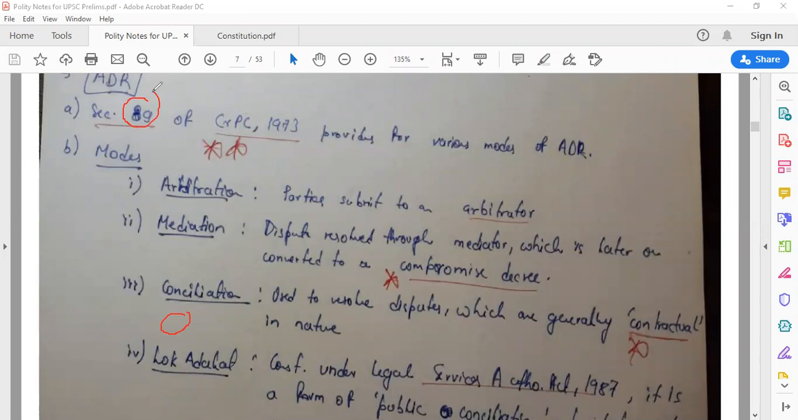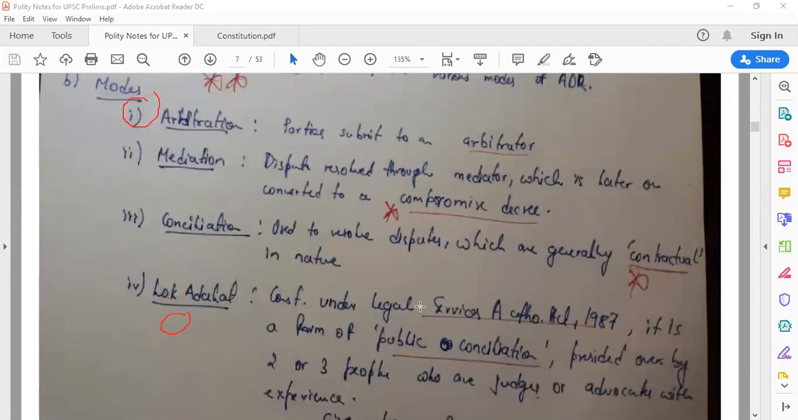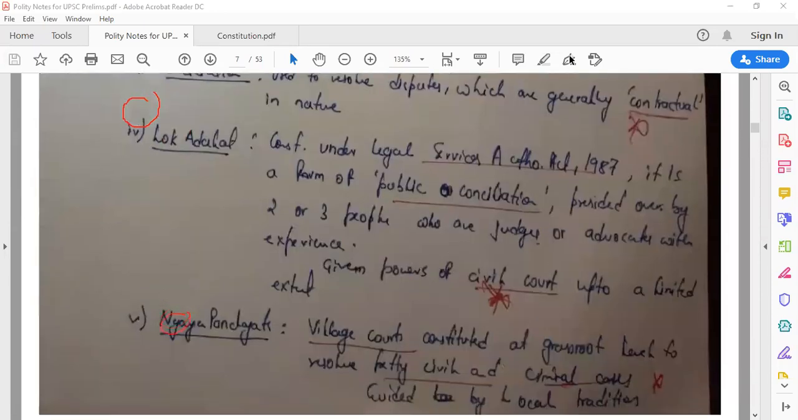Now let's talk about things which are important from prelims perspective. What are the various modes of alternative dispute resolution? Arbitration is there, mediation is there, conciliation is there, you can read these things. Now let's first of all go to Lok Adalat. It is important from prelims as well as mains perspective, very important from prelims perspective. They can ask you different questions based on Lok Adalat, like whether it is a statutory body, constitutional body or executive body. It is a statutory body because it has been constituted under the LSAA 1987.